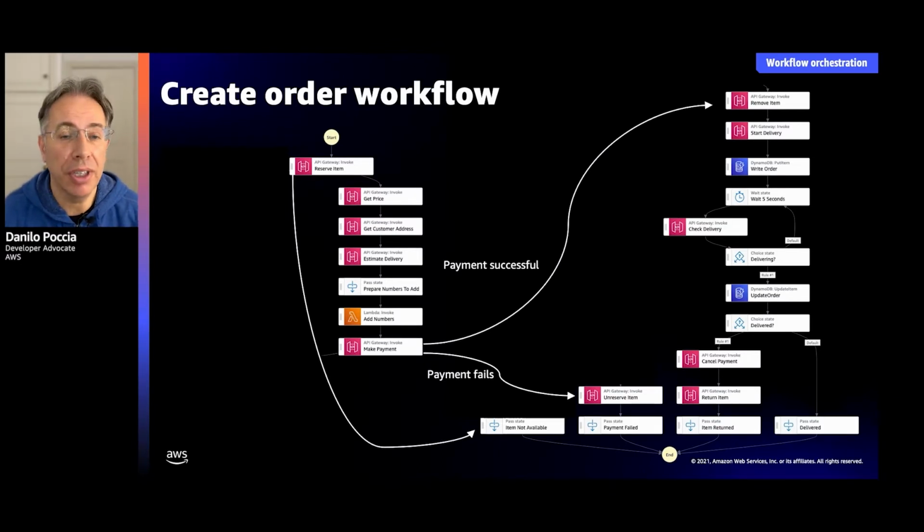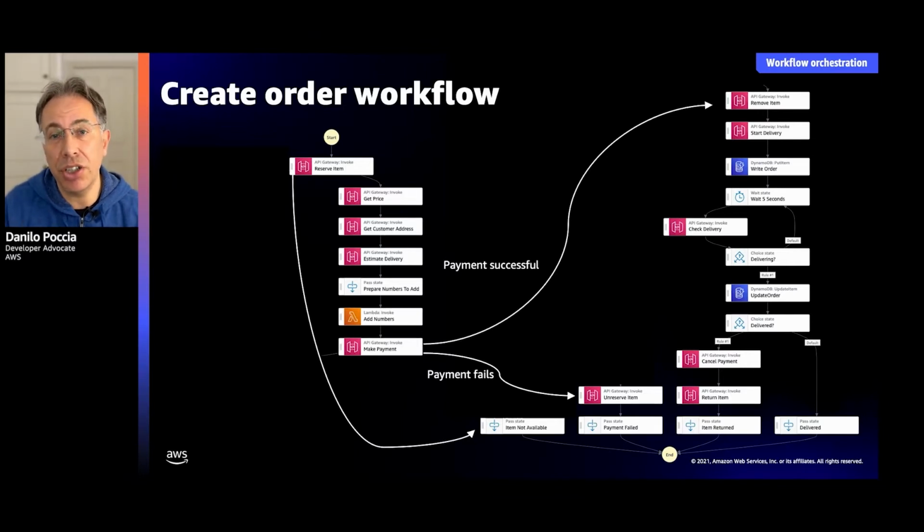This is a view from the new editor in the Step Functions console. And this step can be successful or not. So sometimes you need to check the result of this step and take actions. You may catch an error or retry a correctable error. For example, something can go wrong at the very beginning. Maybe I try to reserve an item in the inventory, but it's not there. So I can't ship the item to the customer and everything fails at the beginning.